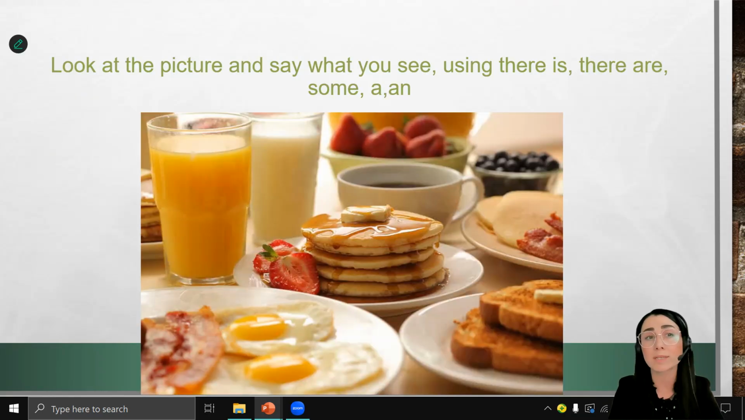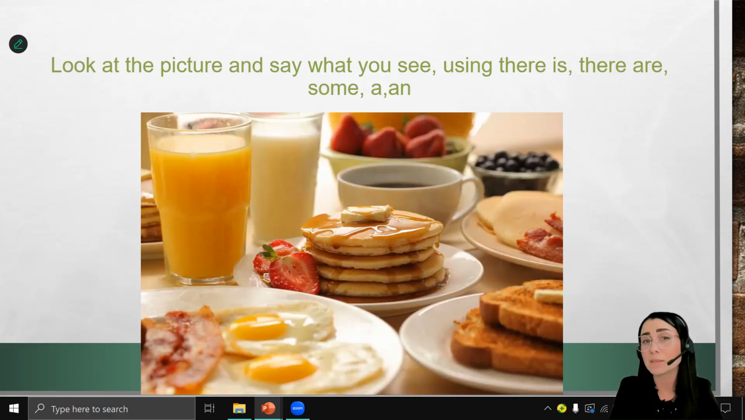Wonderful! One more task. Look at the picture and say what you see using there is, there are, some, a, or an. For example, there is some juice on the table. Make as many sentences as you can. Possible answers: there is some juice in the glass, or there is a glass of juice on the table.